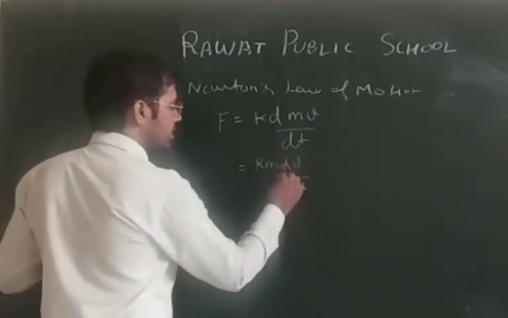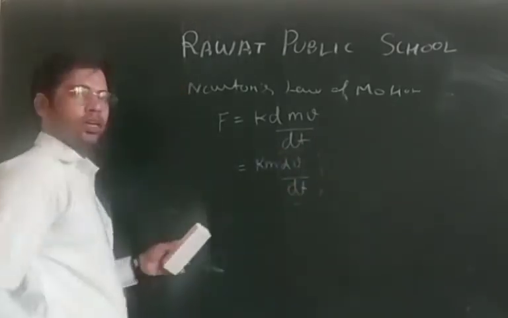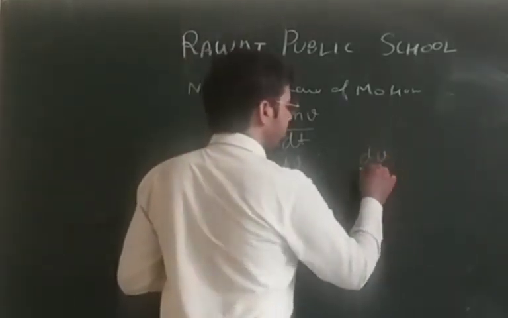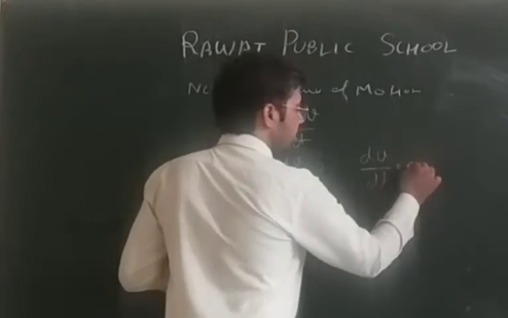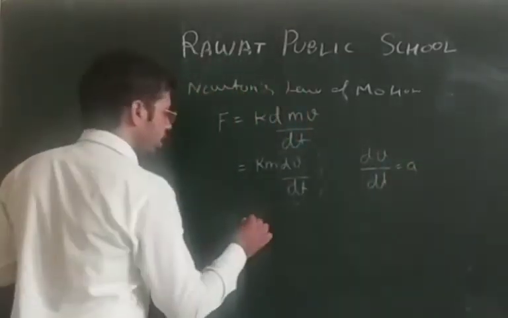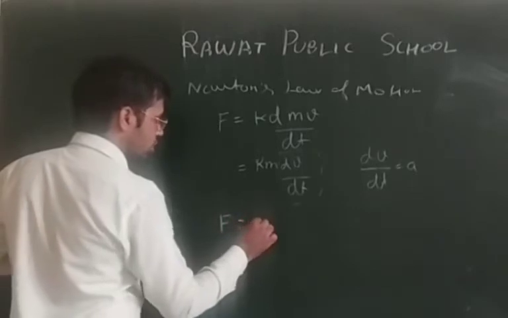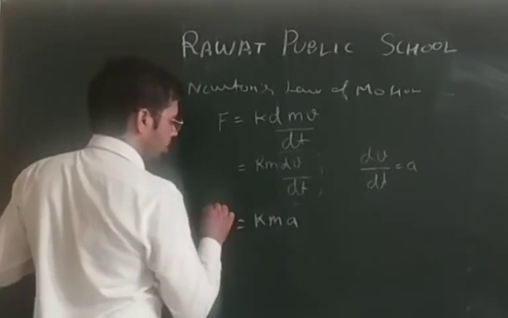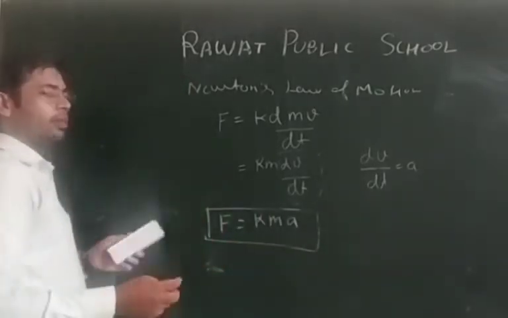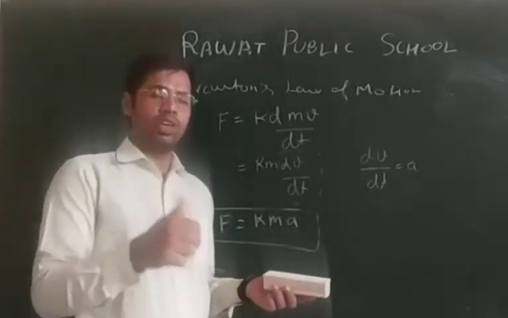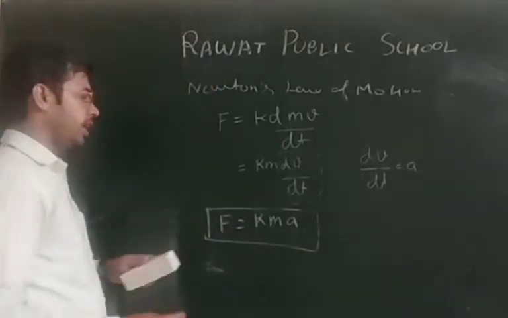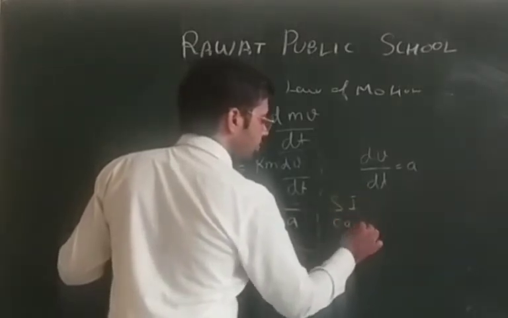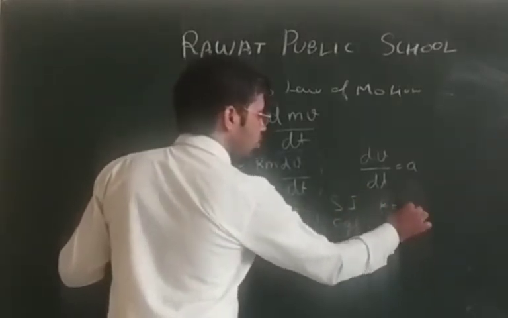Now this term dv by dt is what? Rate of change of velocity, or we call it acceleration. So we can write it as F is equal to K m a, where the value of this K depends upon the unit system that we are going to use. In SI unit system and in CGS unit system, the value of K is equal to 1.